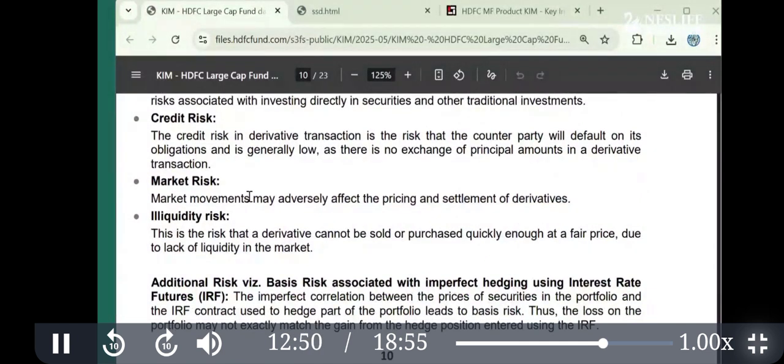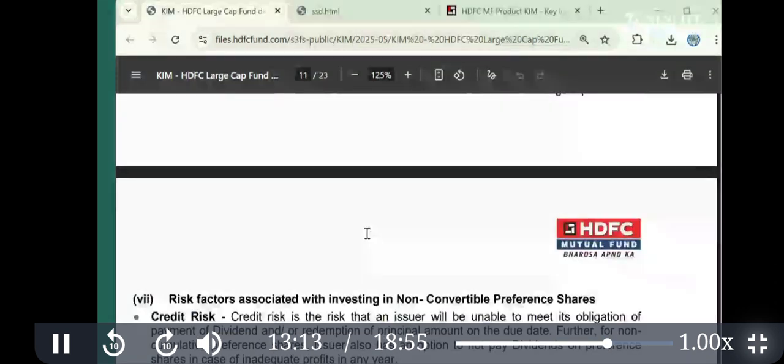Write down: price fluctuation due to the overall market. That is market risk, and it is measured by the beta. Write down these two statements. Market risk is the price fluctuation in this scheme due to the overall market condition, and it is measured by the beta, which we'll discuss later on.